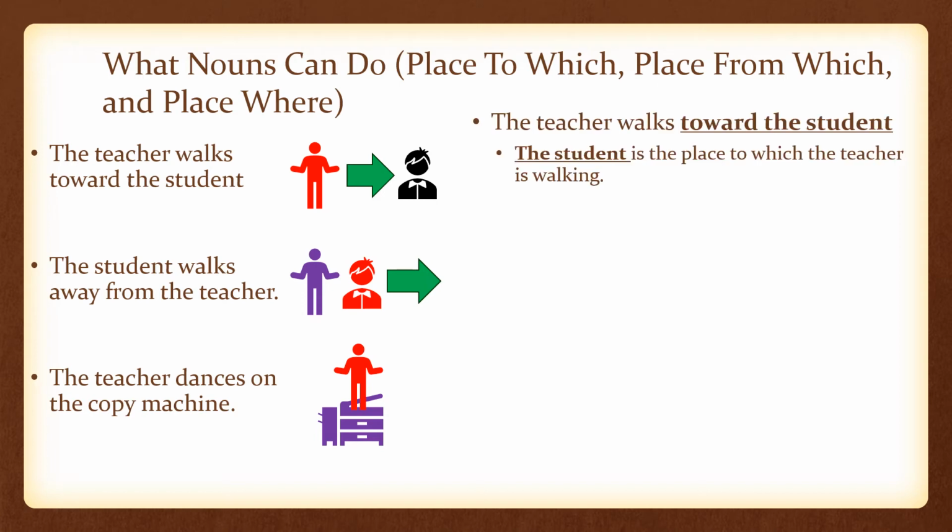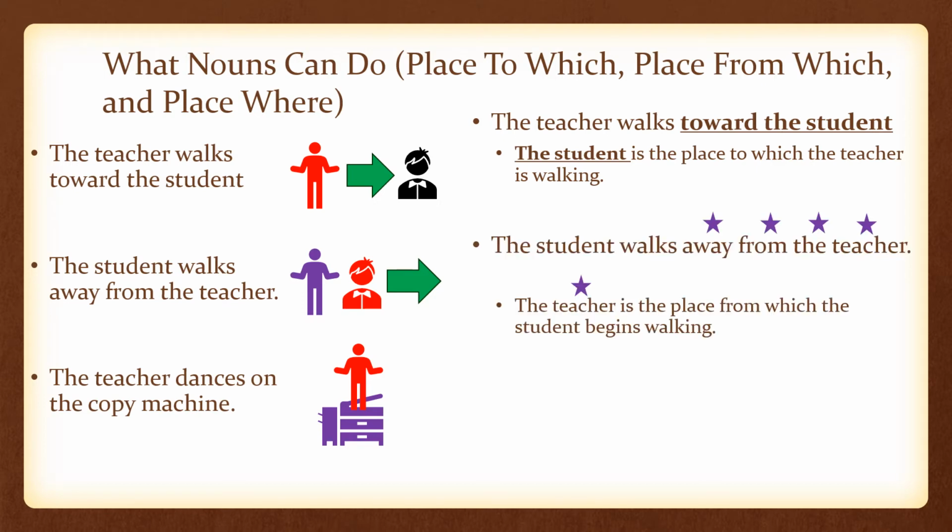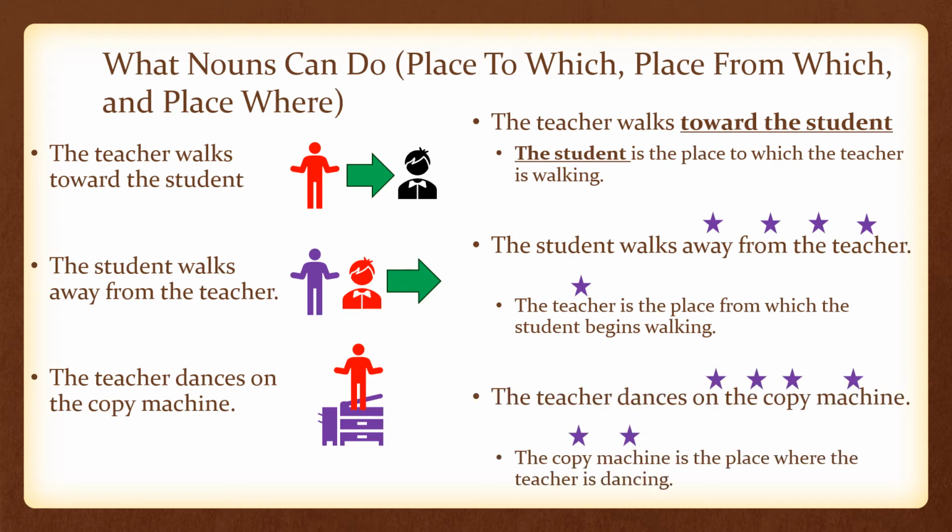So when we're looking at these sentences, we see that the teacher walks toward the student and the student is the place to which the teacher is walking. We see that the student walks away from the teacher. The teacher is the place from which the student begins walking. And the teacher dances on the copy machine. The copy machine is the place where the teacher is dancing.